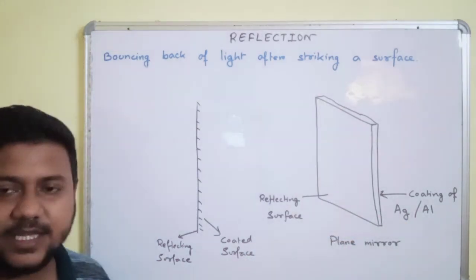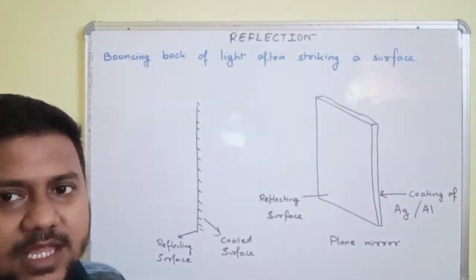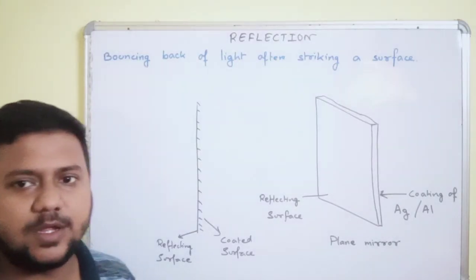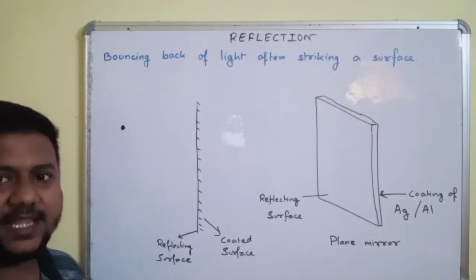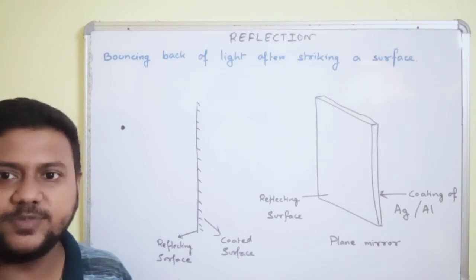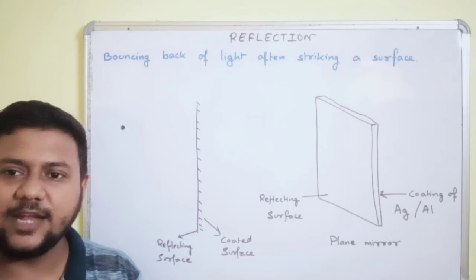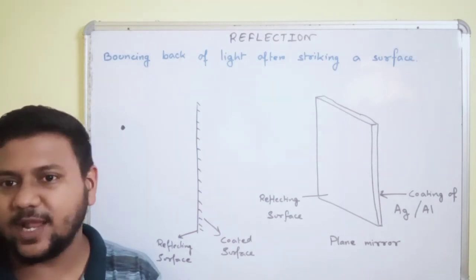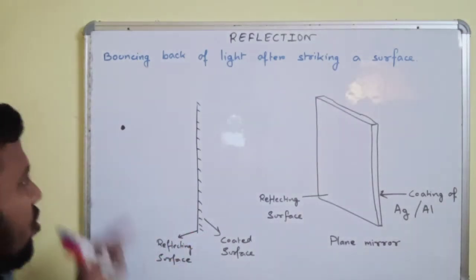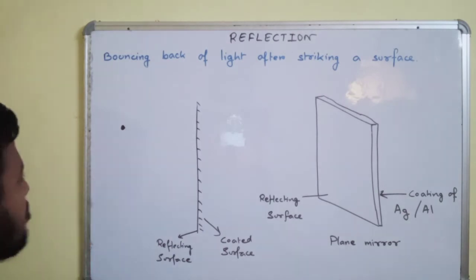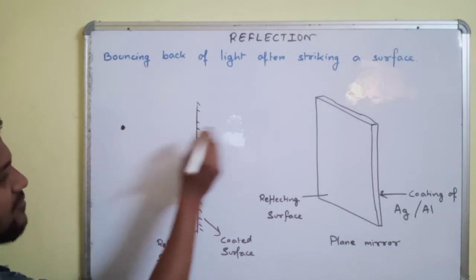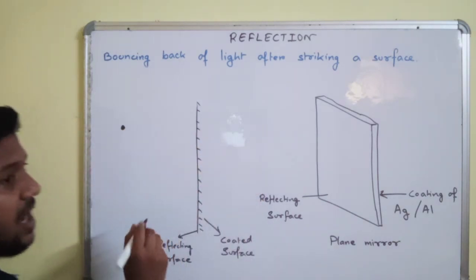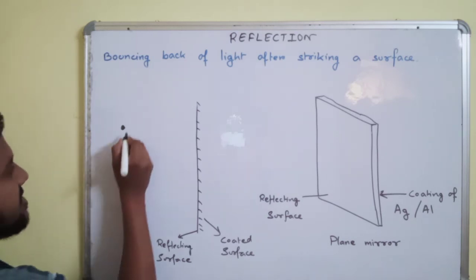Okay, let us see how we get a particular image in a plane mirror. Suppose we have an object. What is an object? An object is anything that is emitting light. It can emit light of its own, or it can reflect the light that is falling on it. So if it is emitting light, we will see a particular ray of light coming from this and we will observe our image. Okay, we will discuss how we see the image formation.